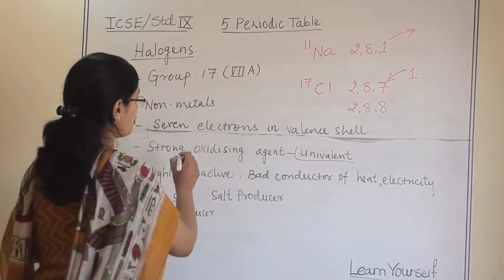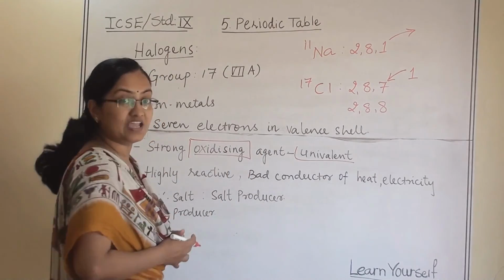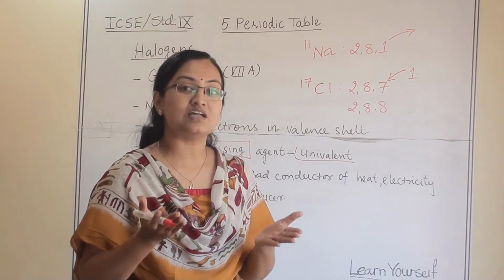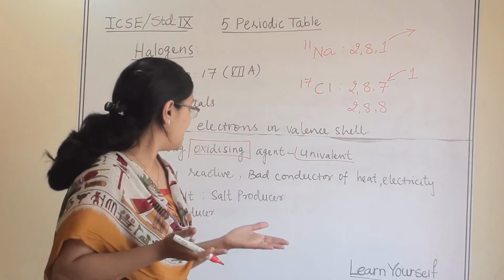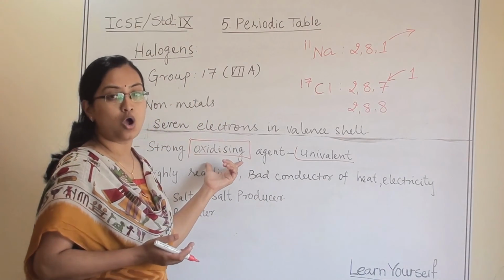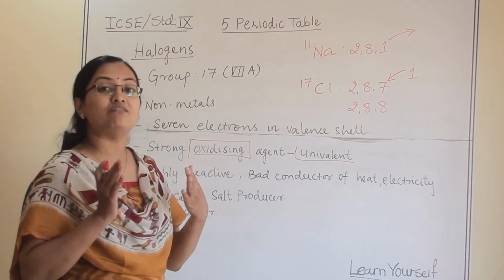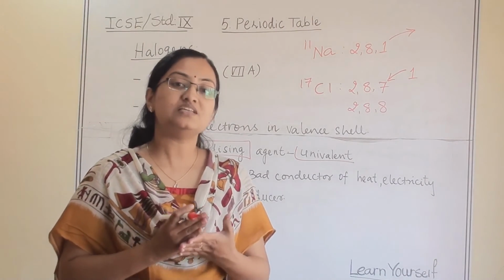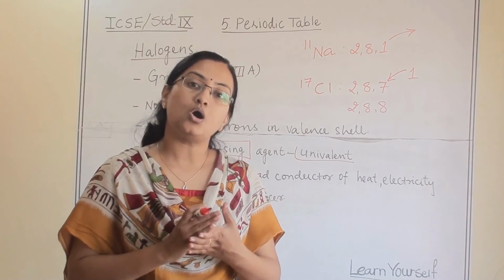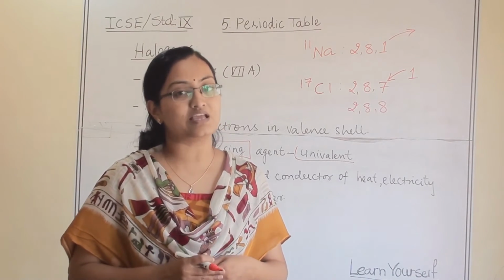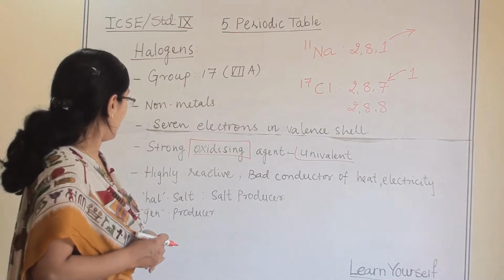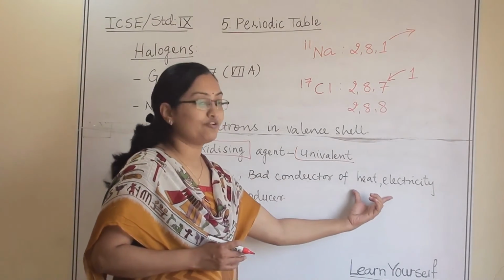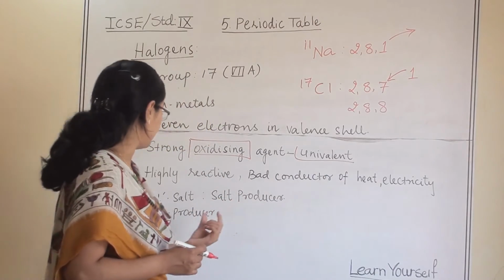And they are strong oxidizing agents, opposite to alkali metals. Alkali metals are strong reducing agents, whereas here they are strong oxidizing agents. If you have any doubt regarding oxidizing and reducing agents, please check my video on oxidizing and reducing agent explanation. They are highly reactive and they are bad conductors of heat and electricity.